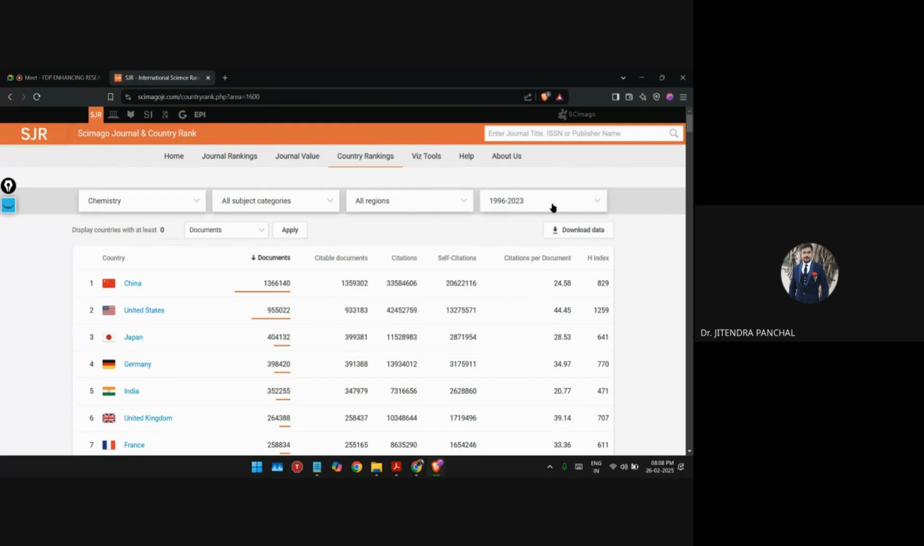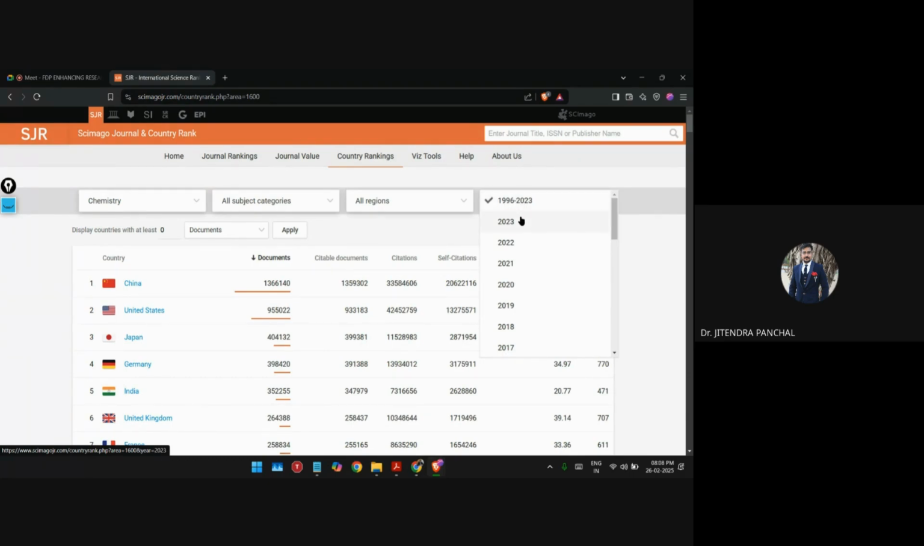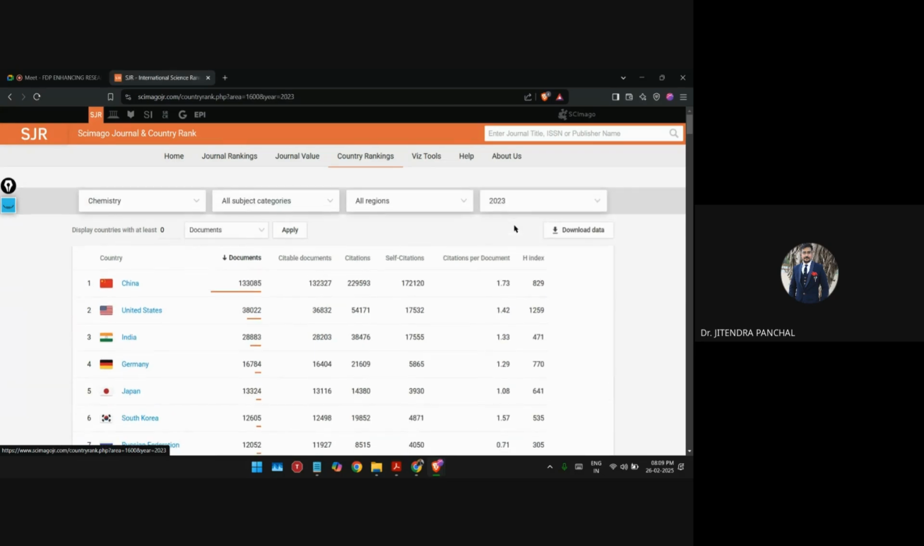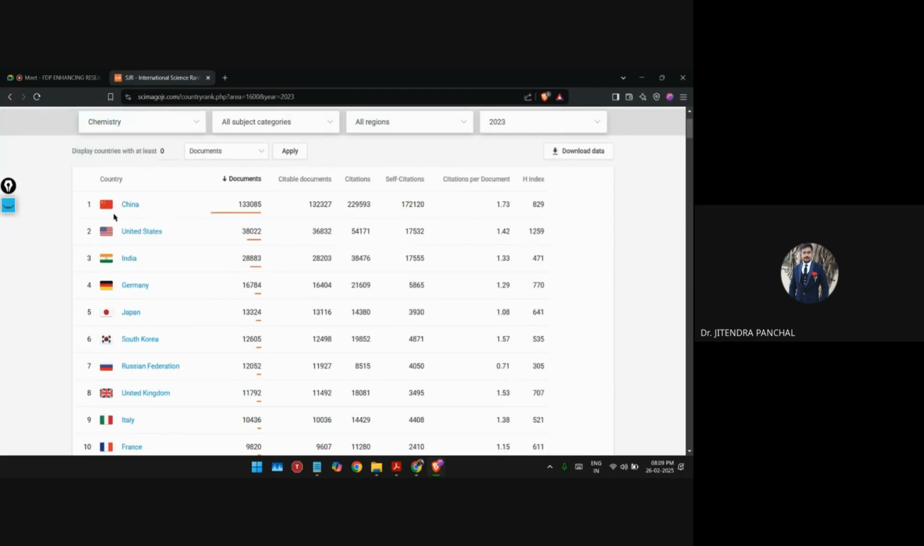And here in duration, the current duration is by default set from 1996 to 2023. But if you want to see the latest one, you can see the latest one is only 2023. If you click on this, you can see the publications made by countries in the chemistry subject in the particular year 2023. So here you can see China is the first one.